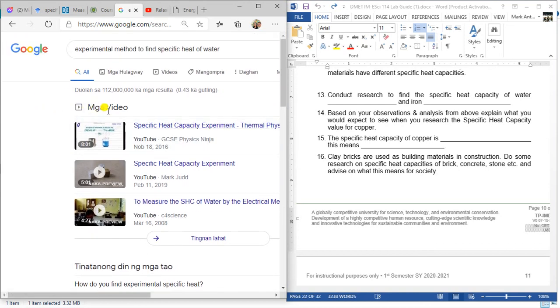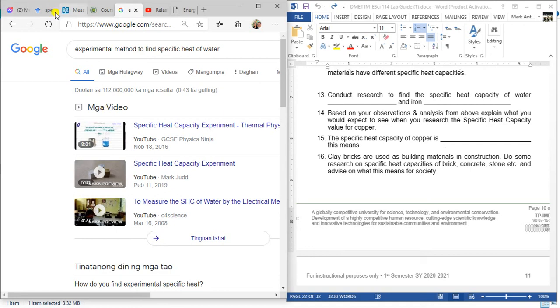So maybe I will give you a clue. They are insulators, right? So brick is used because it will keep our house cool in summer and warm during cold seasons or winter. So maybe because they have a high or low specific heat, or their thermal conductivity, they are not good conductors of heat. So it's up to you.